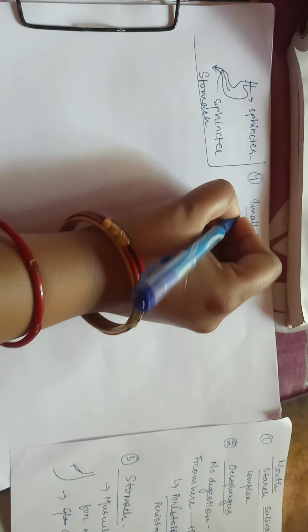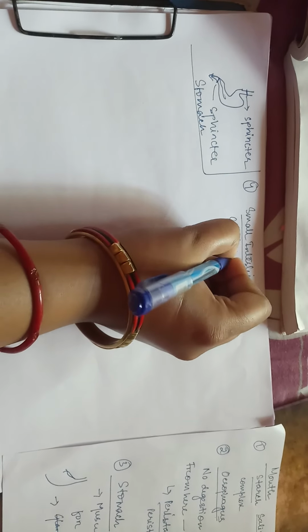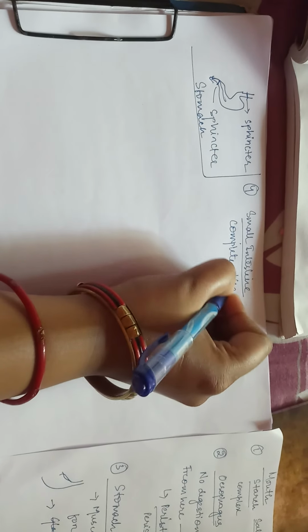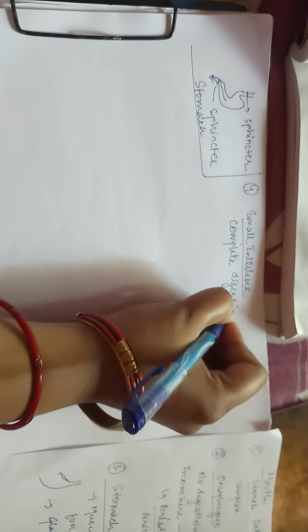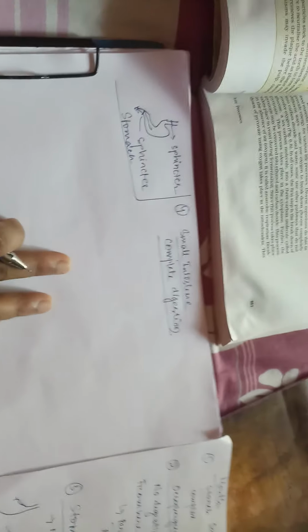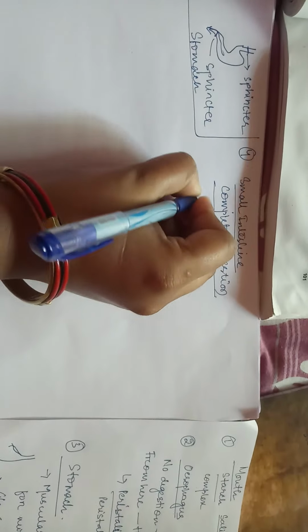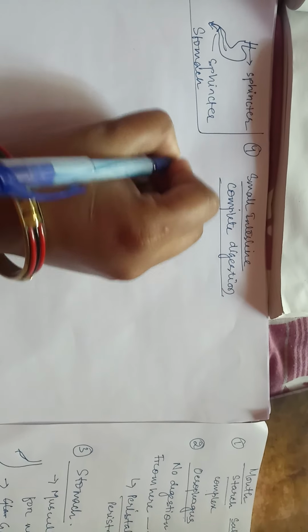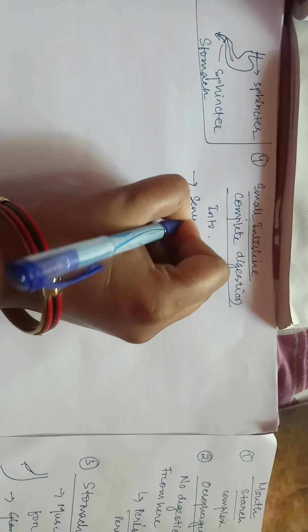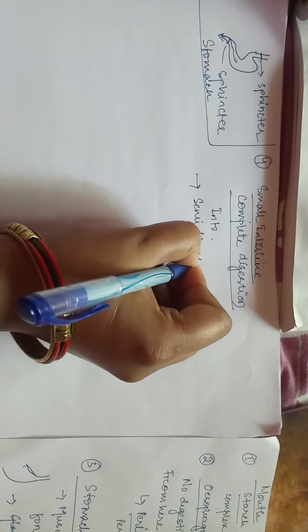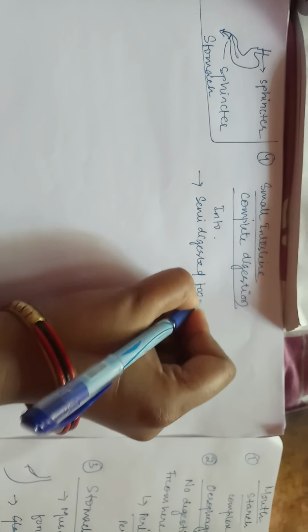Then let us move into it. It is a site in which complete digestion occurs. So the site of complete digestion is the small intestine. And in the small intestine, there are things which are associated with it. Now into the small intestine, three things come. First is the semi-digested food. Semi-digested food from where? From the stomach.